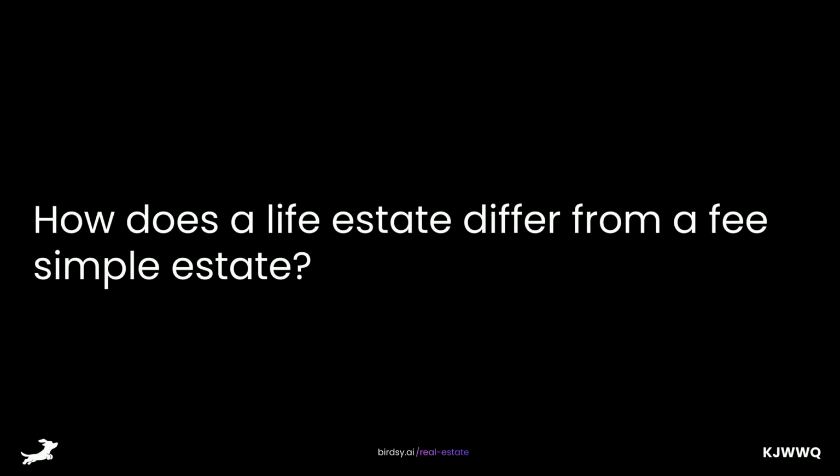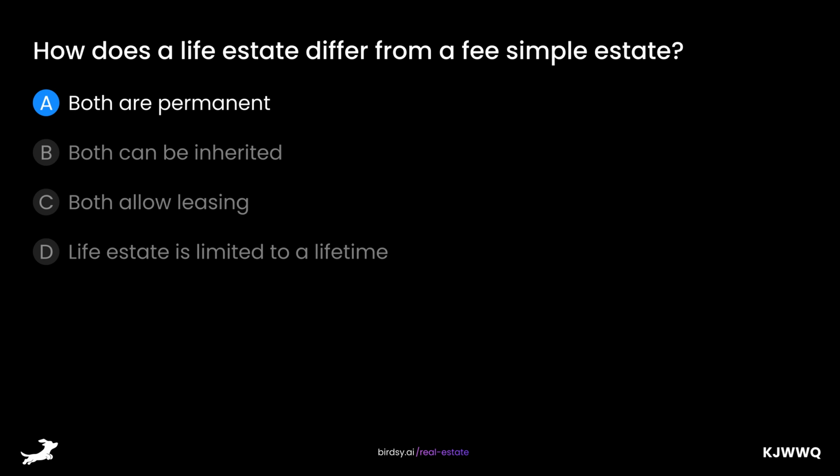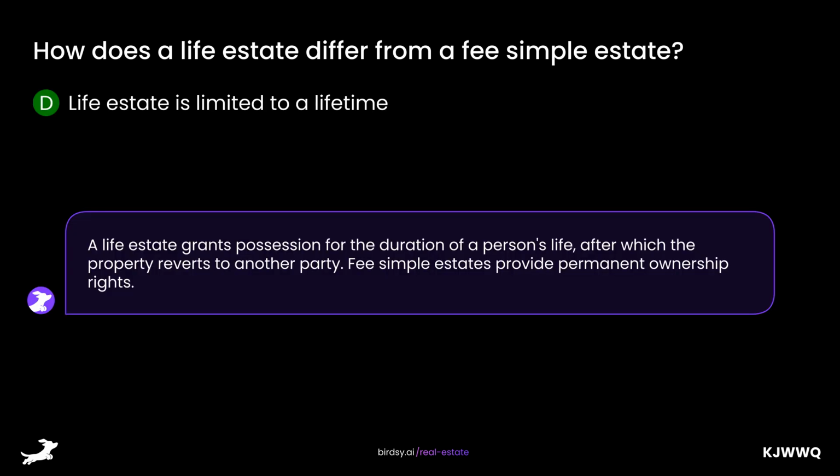How does a life estate differ from a fee simple estate? Is it A, both are permanent, B, both can be inherited, C, both allow leasing, or D, life estate is limited to a lifetime? The answer is D, life estate is limited to a lifetime. A life estate grants possession for the duration of a person's life, after which the property reverts to another party. Fee simple estates provide permanent ownership rights.